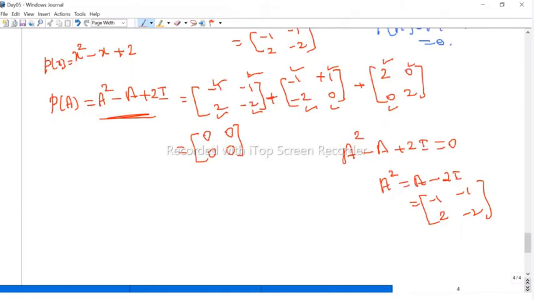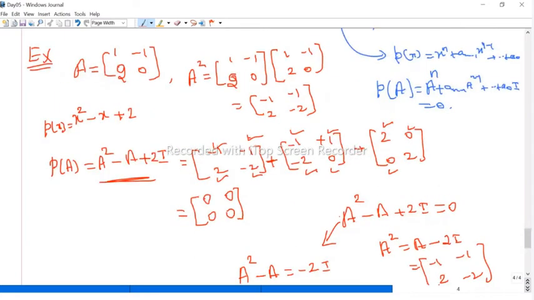Okay, so how to find an inverse from here? A squared minus A, you can take 2I to that side, we get minus 2I, and from these two, taking A outside, we get A times (A minus identity matrix) equal to minus 2I. Now, the determinant of the matrix is nothing but the constant term of the characteristic polynomial. The determinant is non-zero, therefore the inverse exists.